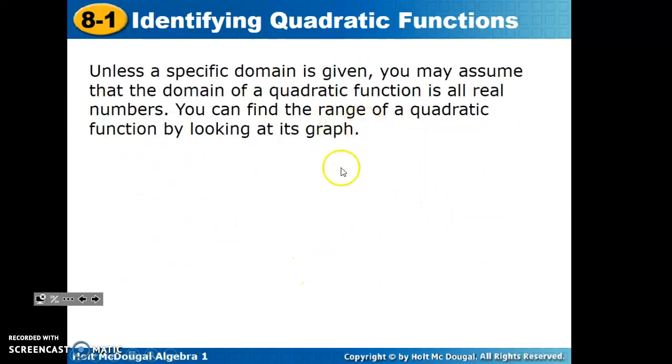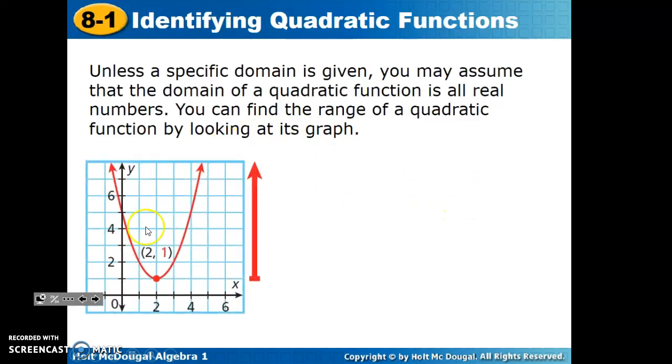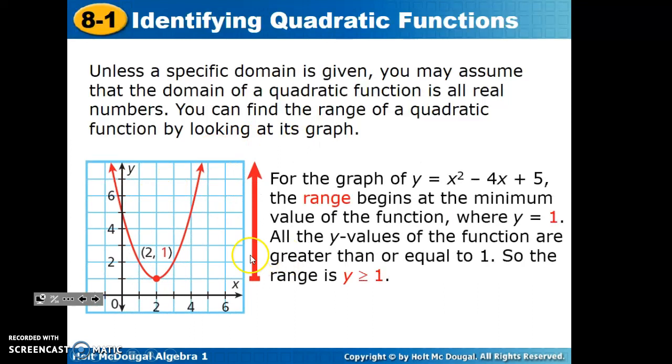We can also talk about the domain and range of our parabolic functions. It says, unless a specific domain is given, you may assume that the domain of a quadratic function is all real numbers. You can find the range by looking at the graph. So we can see, in this case, for the graph of x squared minus 4x plus 5, the range, or the y values, begin at positive 1.